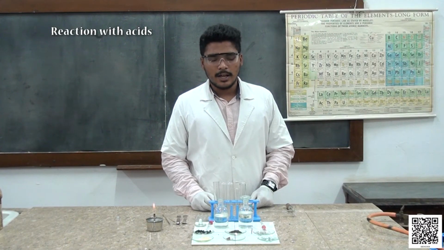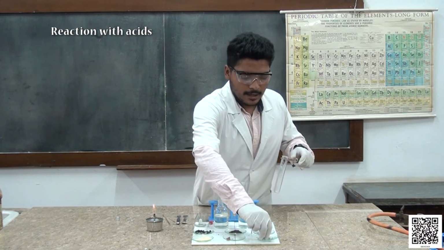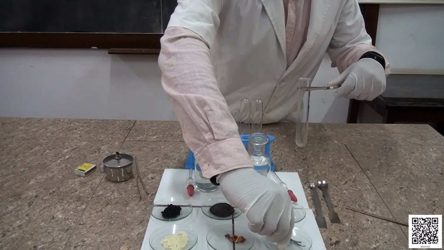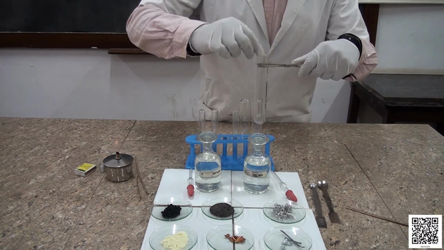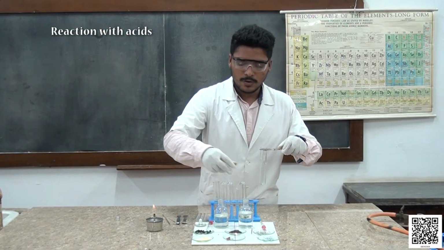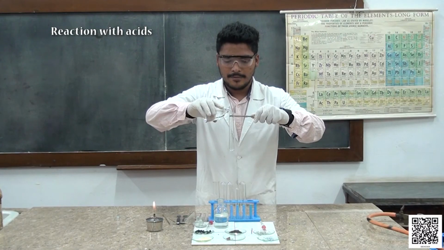Now students, let us test zinc metal. Now we are going to observe the reaction between zinc metal and dilute hydrochloric acid. Let us all observe what will happen here.